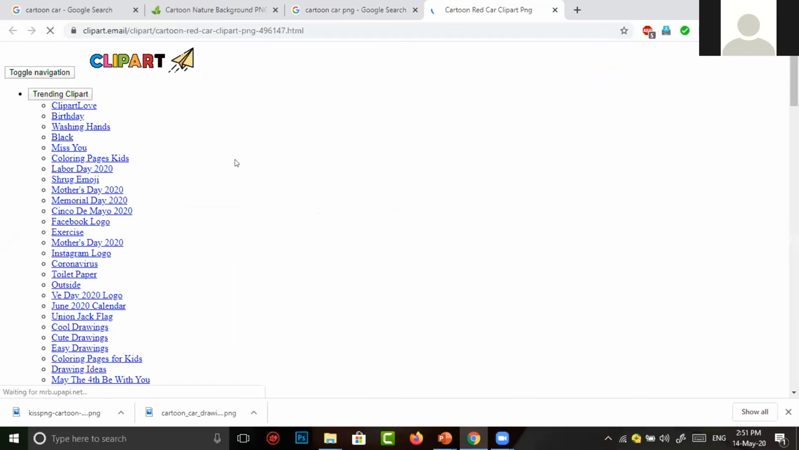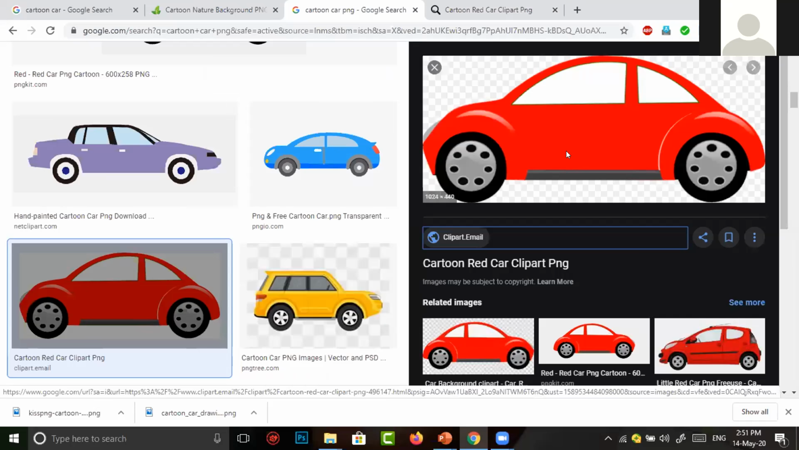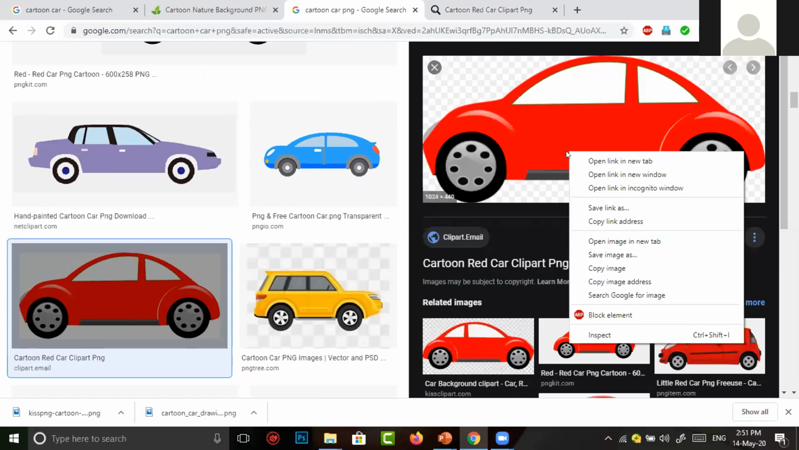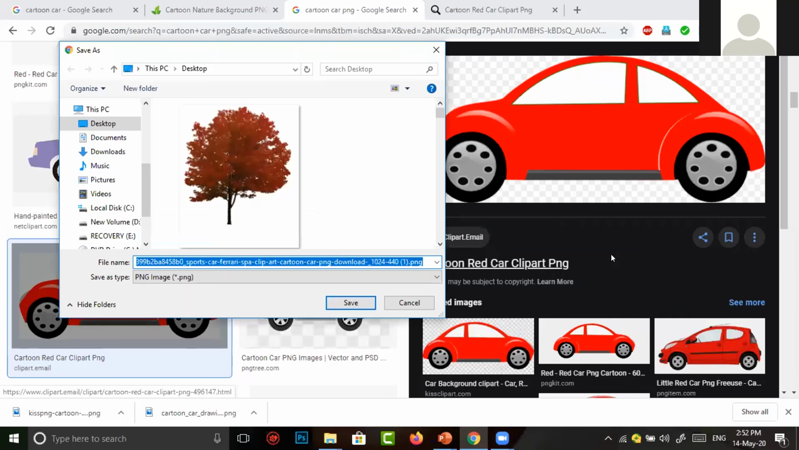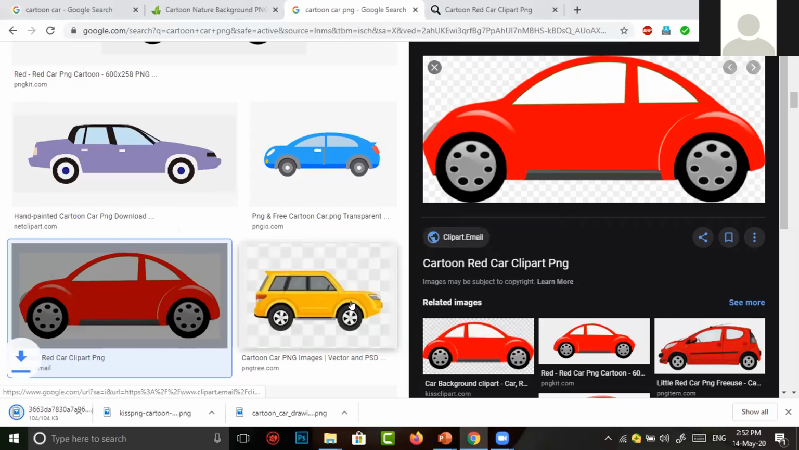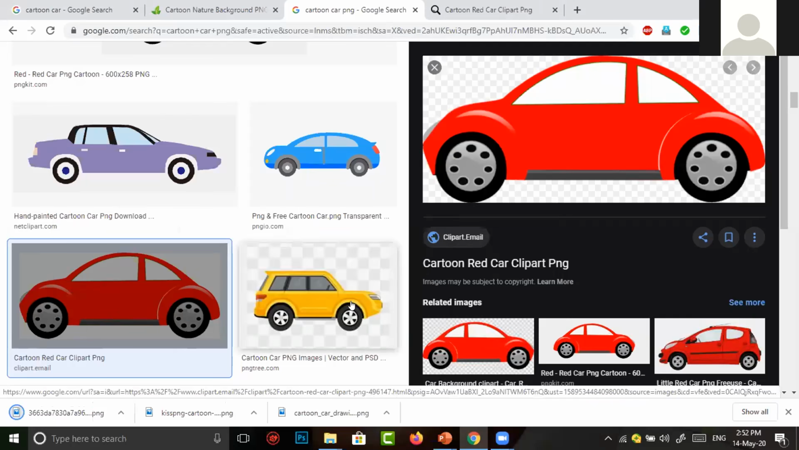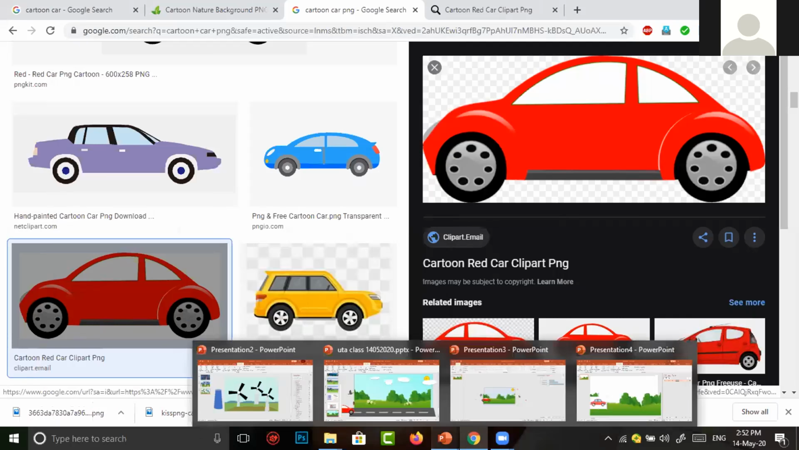I go to this particular site. You can right click and save also. I make a right click on the image and go to Save image. Now the image has been downloaded to the desktop. I click on the Save button. The car has been downloaded. Again, I want to go to my presentation.